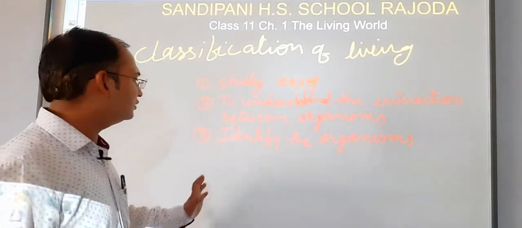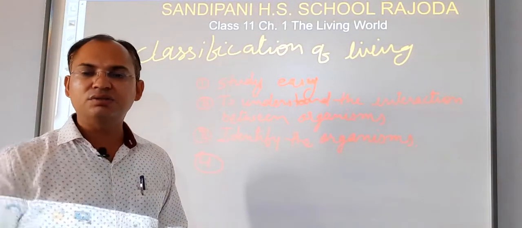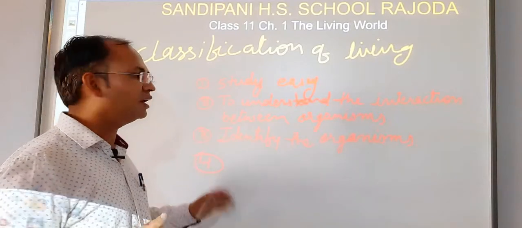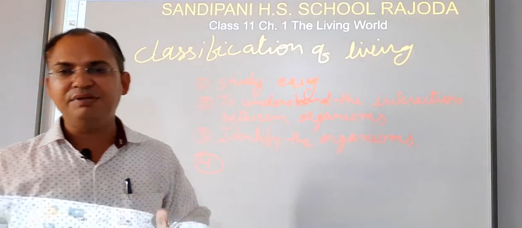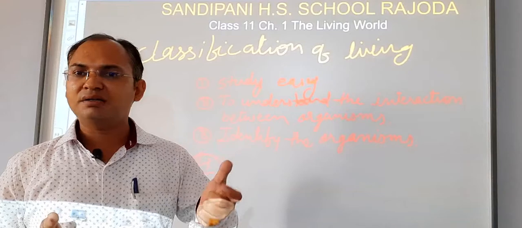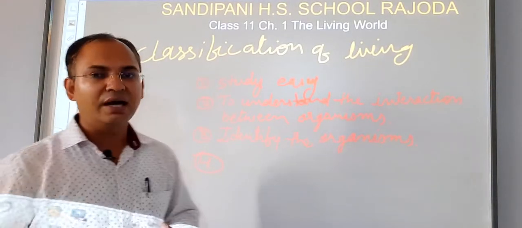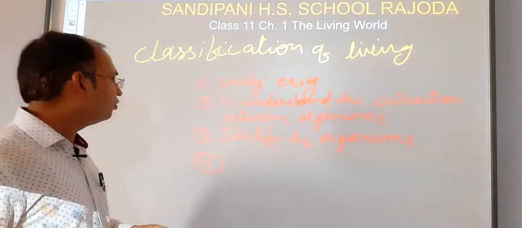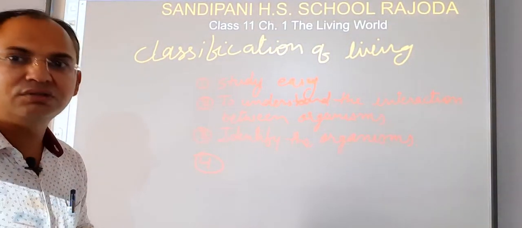Next, students, this classification helps us to identify the origin of living organisms. How does it help? If we decide the group on the basis of their habitat or characters, and a group has characters of aquatic living organisms, then we can easily identify that these organisms evolved in aquatic conditions. So the fourth importance of classification is to identify the origin of living organisms.